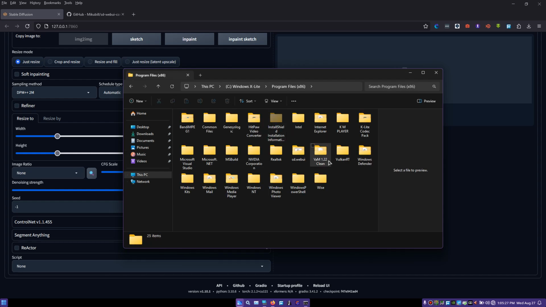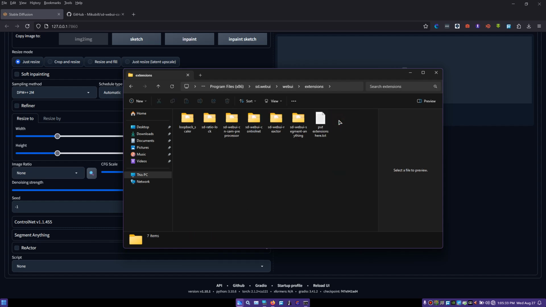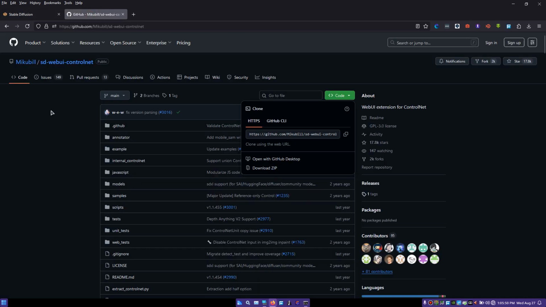In my case, it's here in Program Files (x86), SD and extensions. I just had to copy and paste what I downloaded already into this location. And it did not show up here until I went into GitHub and I found Mikubill SD WebUI ControlNet.